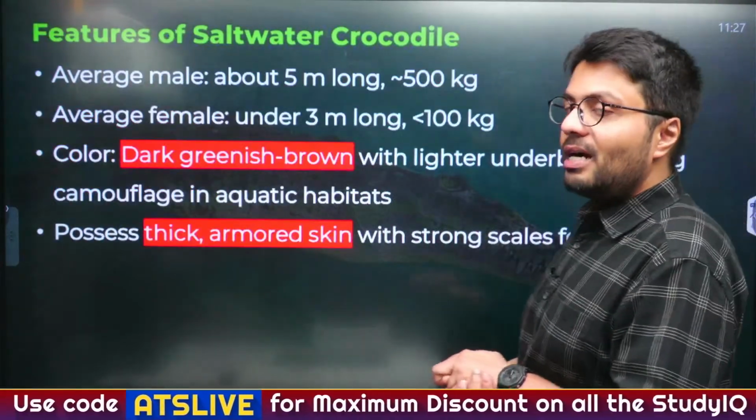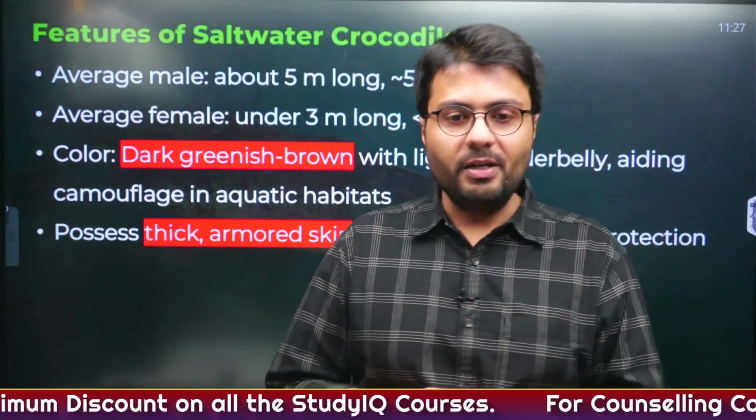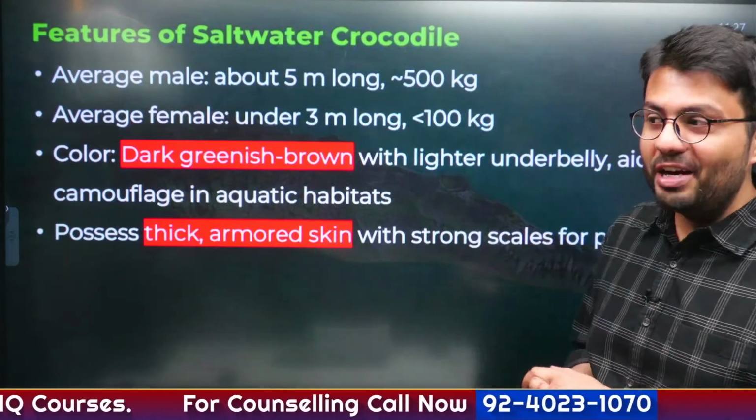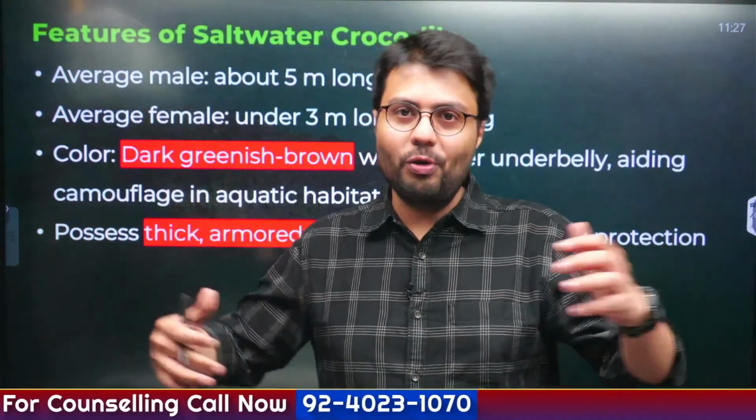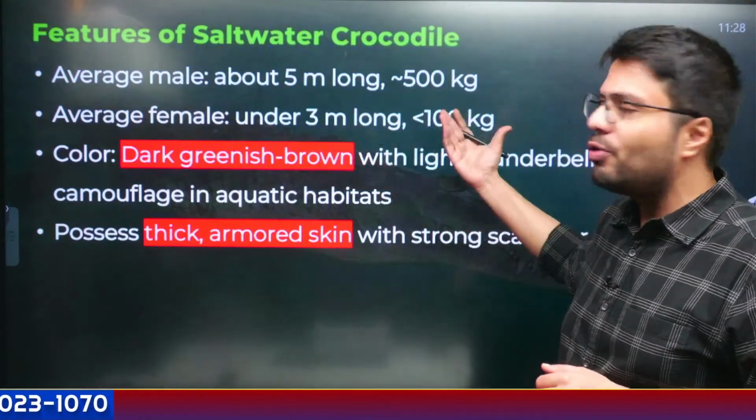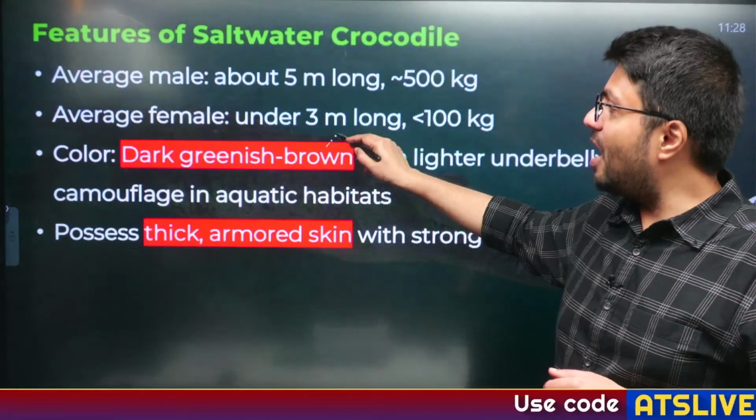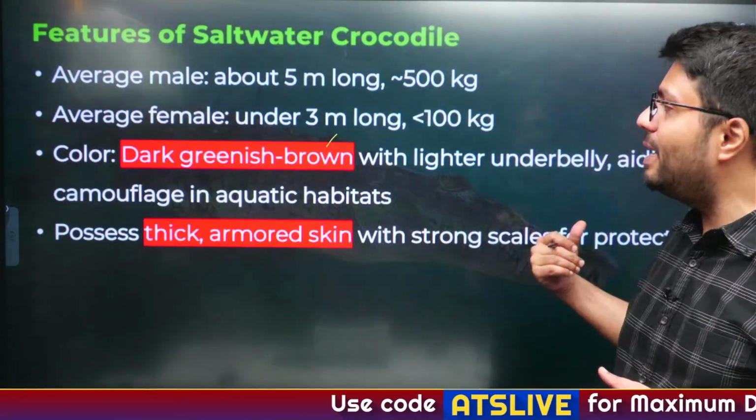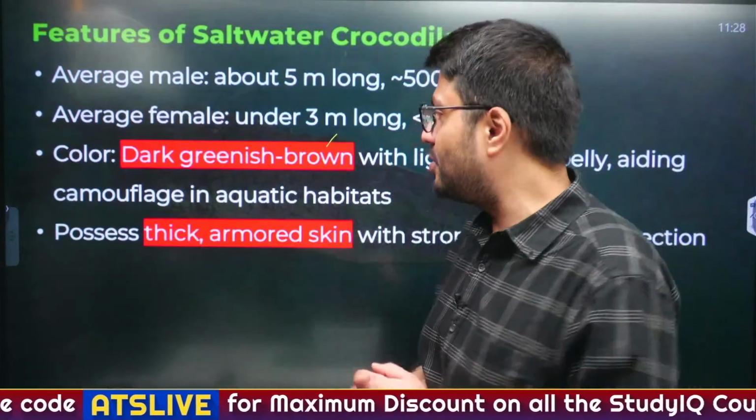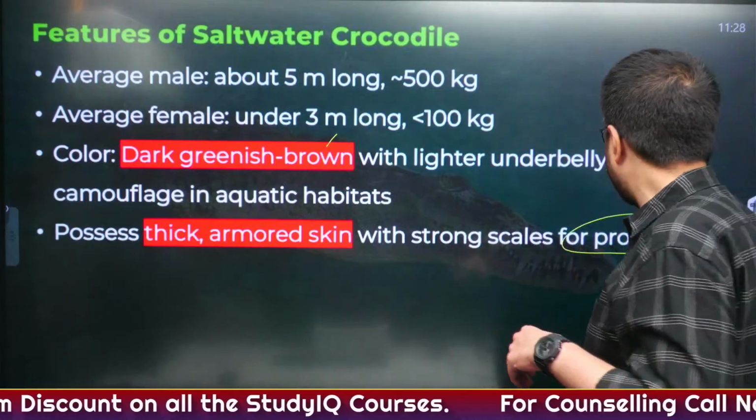Now let us understand other important features of the saltwater crocodile, and then we'll look at the protection status. The average male is about 5 meters long and 500 kgs in weight. So you can understand how long an average male saltwater crocodile is. Female crocodiles are a bit smaller, 3 meters long and more than 100 kilograms. Now the color of this species is dark greenish brown with a lightish underbelly, providing them camouflage in aquatic habitats. Similarly, they possess thick armored skin with strong scales for protection.